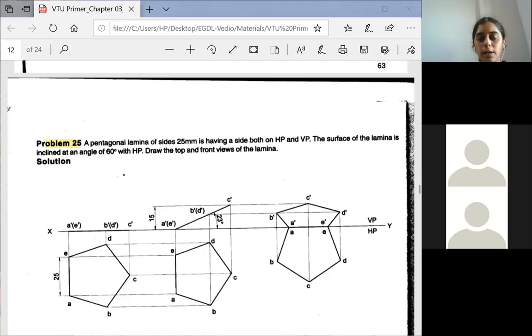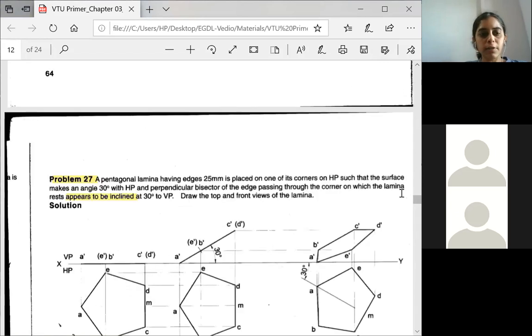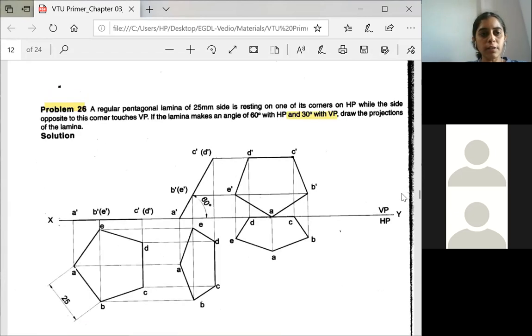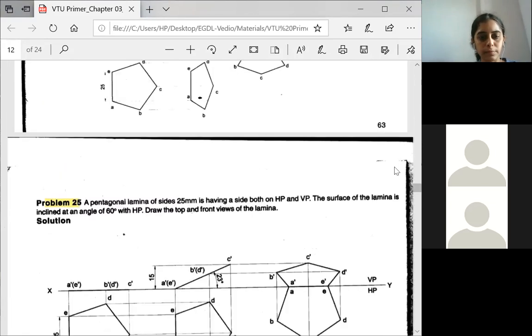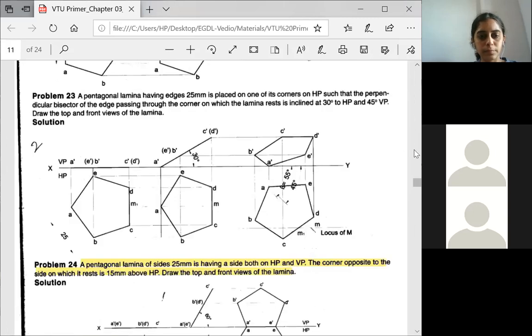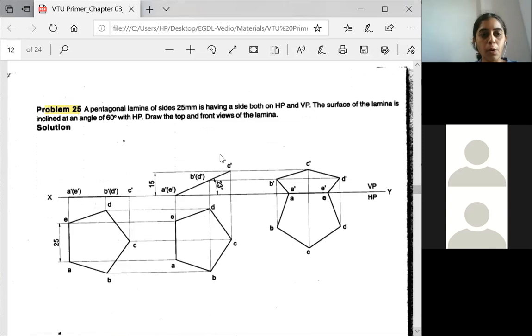In the primer, they have given a wrong question. So we are focusing currently on this problem, but the question here is wrongly typed.